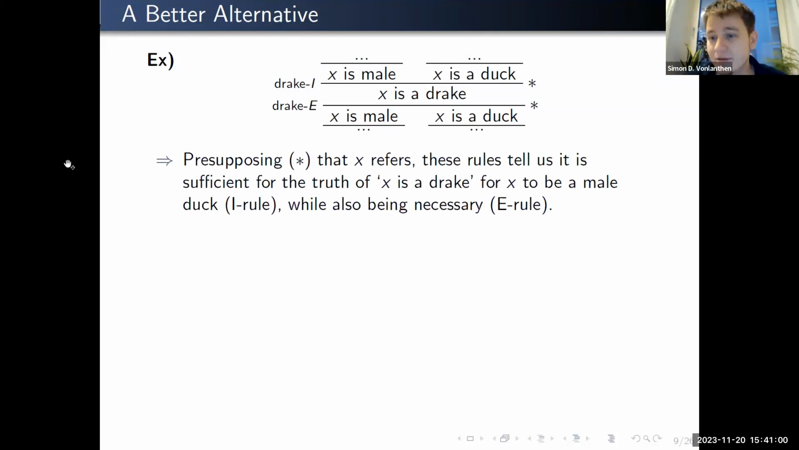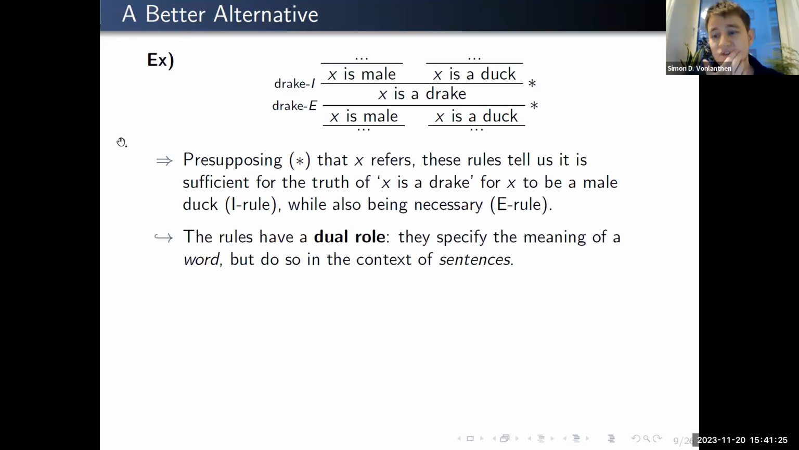However, the way I read this now is that generally there's a presupposition that it is a reverse, but basically the introduction rule tells us the sufficient conditions for the truth of a statement, whereas the elimination rules tell us about the necessary conditions. And here, of course, they're both featuring on both sides, so therefore we have a classical if and only if condition from this. So the rules here have a dual role, really. They do specify the meaning of a word.